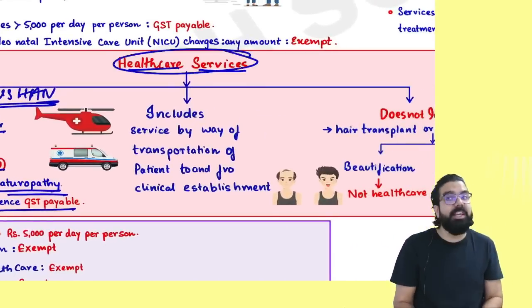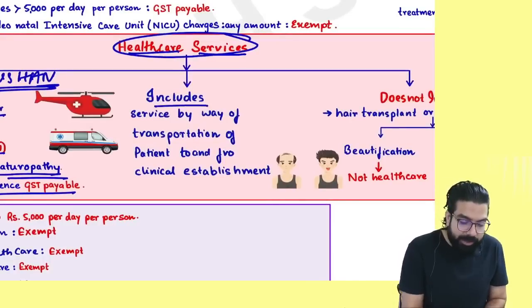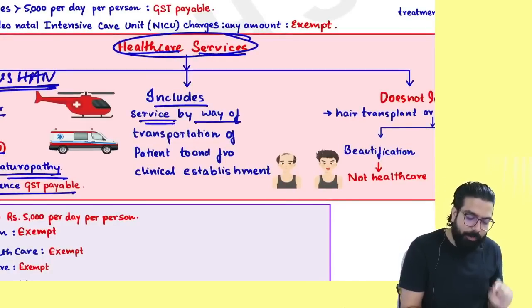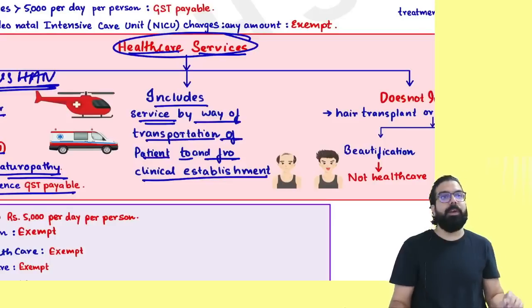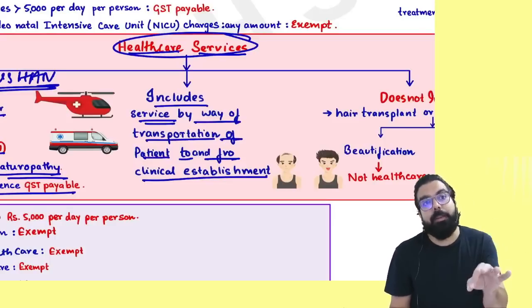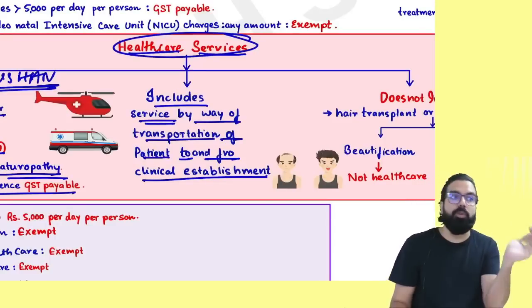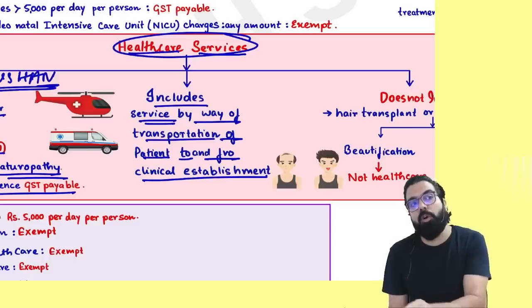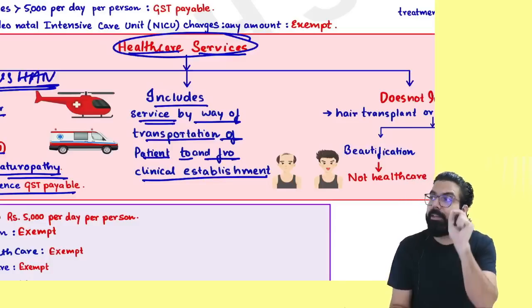Always remember, healthcare includes services by way of transportation of patient to and fro a clinical establishment. Baba, the ambulance service of taking one person to the hospital and back home is also a healthcare service.